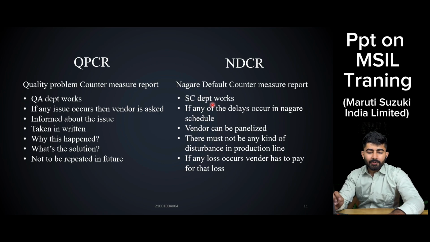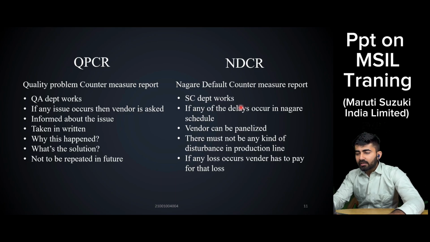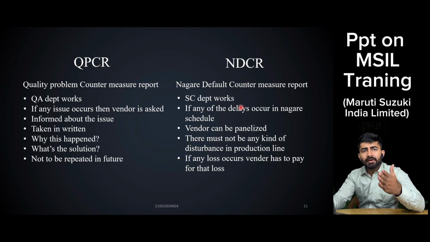In this supply chain department works, if there is any delay in the Nagare schedule, then the vendor has to inform the department and he has to fill the NDCR report. The vendor can be penalized if there is any disturbance in the production line because of the vendor. If any car manufacturing stops, the vendor has to pay the penalty for that. If there is any type of loss caused by the vendor because of the Nagare delay, then the vendor has to bear that loss.